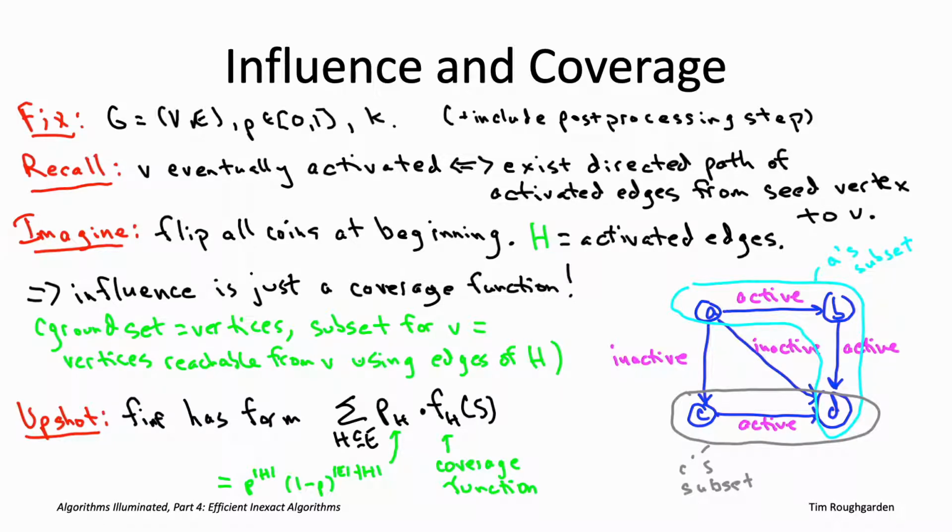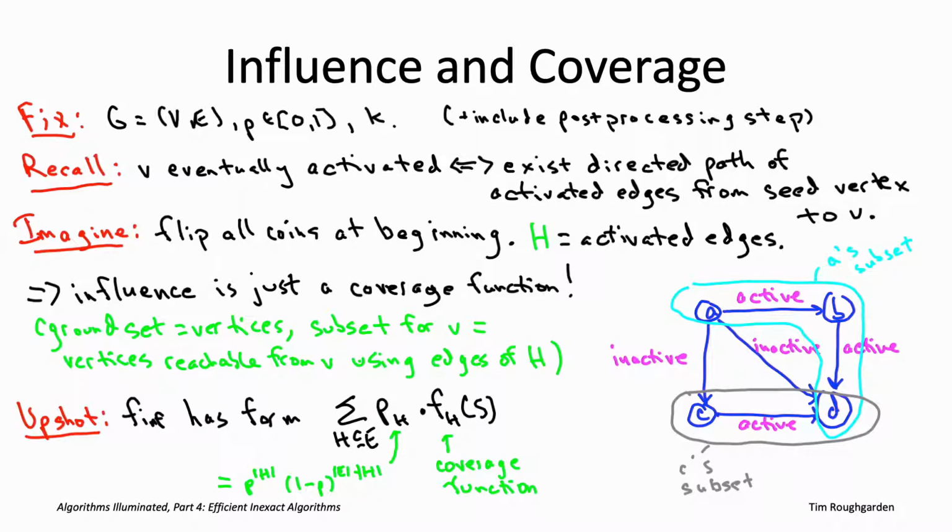And then, as we saw, once you've fixed the activated edges, you just have a coverage function with the ground set being the vertices, also one subset per vertex, where the subset corresponding to a vertex is the other vertices reachable from that vertex along a directed path of edges that are active, edges of capital H.